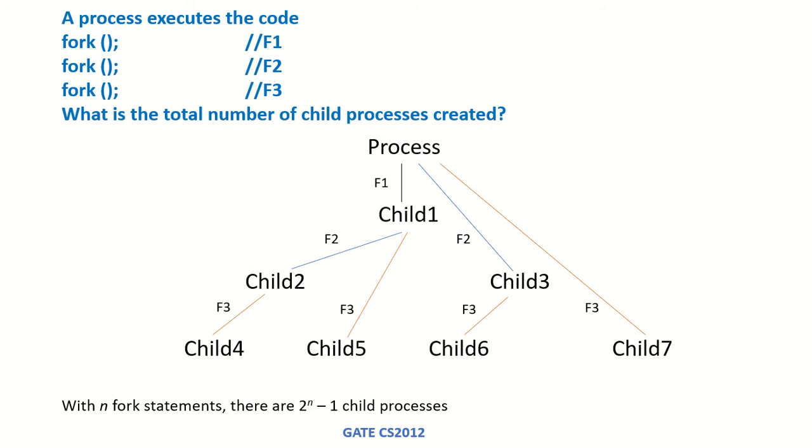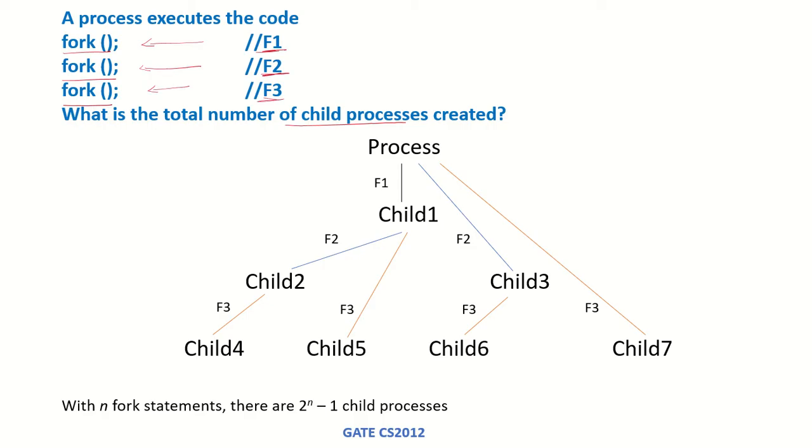In this video, we are going to discuss an example of the fork system call. So the question is that a process executes the code fork, fork, fork. What is the total number of child processes that will be created? We are referring to the first fork as F1, the second fork call as F2, and the third fork